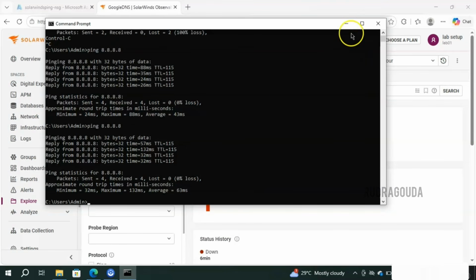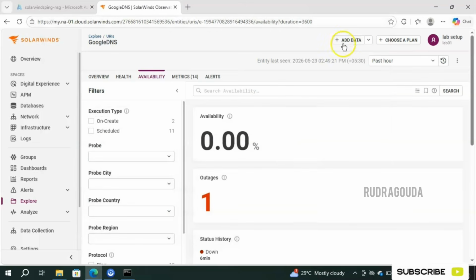So hope you are getting the concept, how to set up the ping monitoring. You should go into add data and select ping and provide your IP address, followed by the location from which it has to test the availability of that particular IP address. This is how it is. So let's wait for a few seconds. I'll just stop recording my screen, and once the data starts showing here, I'll start it back.